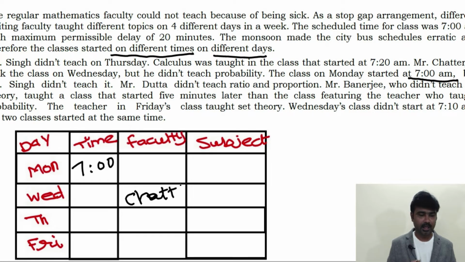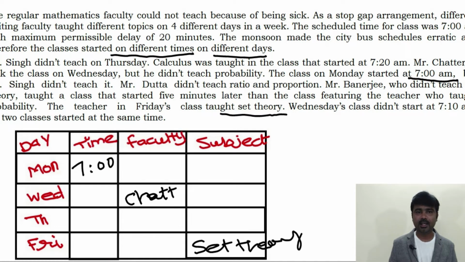Okay, fine. Next, the Friday class taught set theory, so for Friday we fill in set theory. Other than that, can you fill in any of the information in this table? No. The easiest information to fill next is the faculty for the day. Now we have fixed the faculty for Wednesday, right? Monday, Thursday and Friday, 3 days are left. So we'll search for the information.